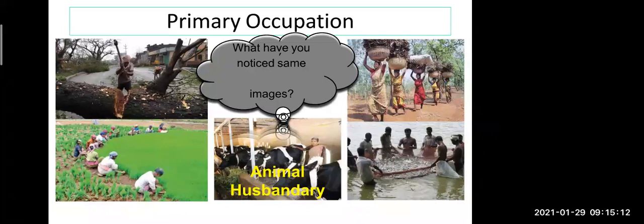Yes, what is the man doing in the first picture? The man is cutting the wood. Yes, he is cutting the wood, right? Then what do you see in the second picture? What are they carrying on their head? The women are carrying something on their head. So what are they carrying on their head?